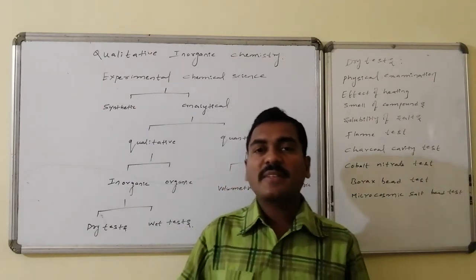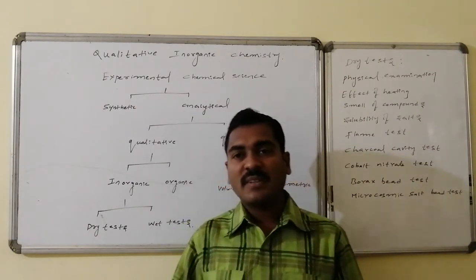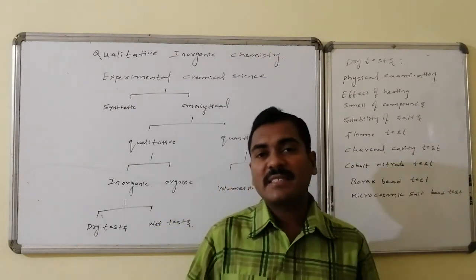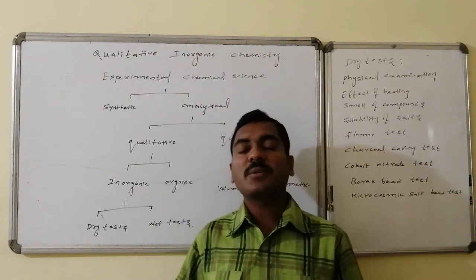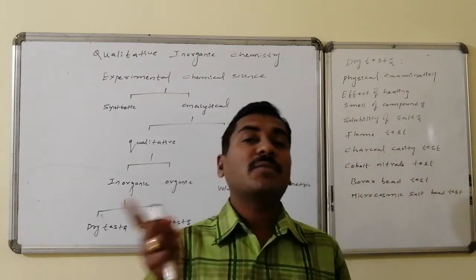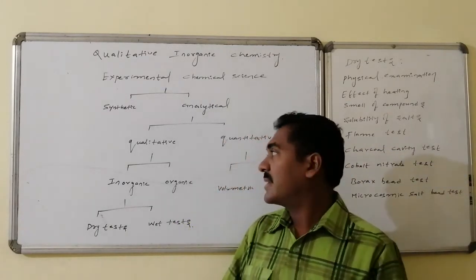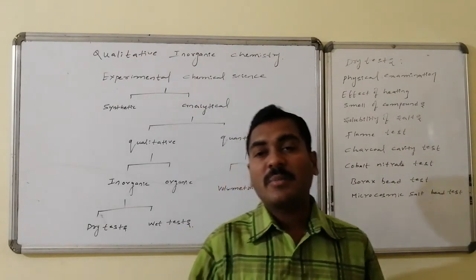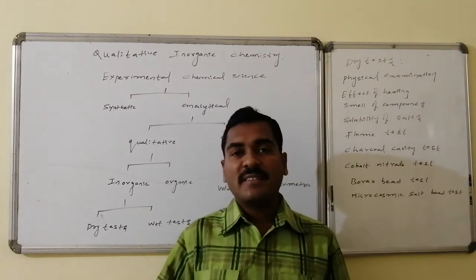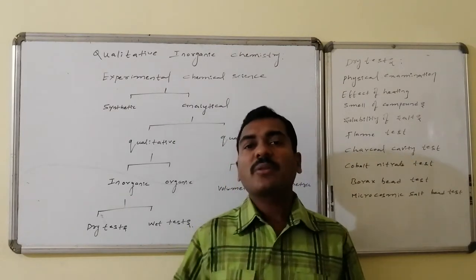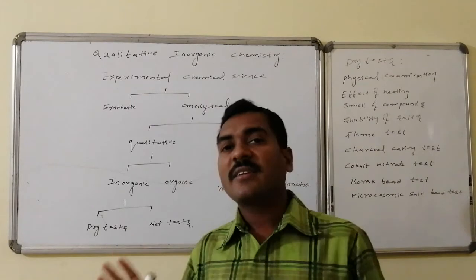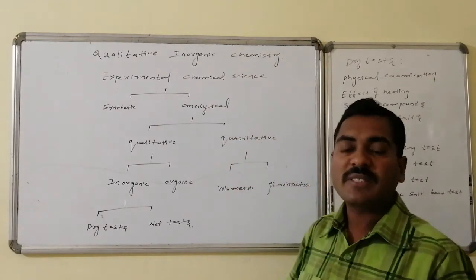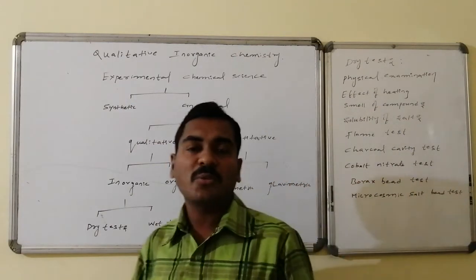Qualitative chemistry deals with what the compound is, irrespective of its weight, irrespective of its amount. It just stands for what compound is present over there. Such kind of study is said to be qualitative chemistry. The second part is quantitative chemistry. Yes, I know the compound, but how much amount of the compound is there? The study related to the amount of compound present is said to be quantitative chemistry. This quantitative chemistry is once again divided into two categories.